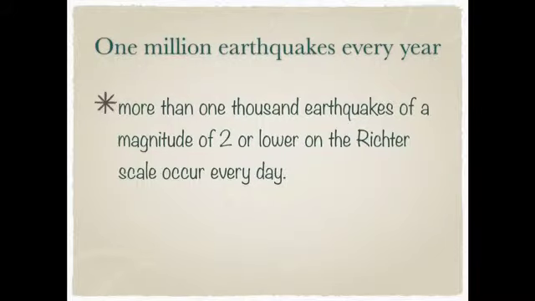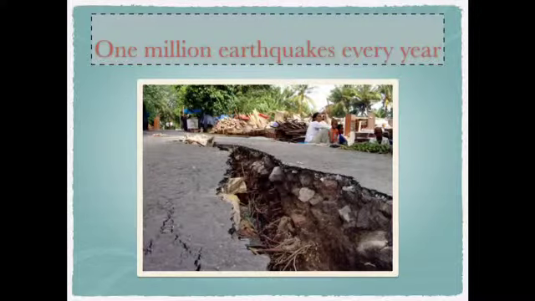1 million earthquakes every year. Description: It is estimated that almost 1 million earthquakes occur each year, but most of them are so minor that they pass undetected. In fact, more than 1,000 earthquakes of a magnitude of 2 or lower on the Richter scale occur every day. This is an example: 1 million earthquakes every year.